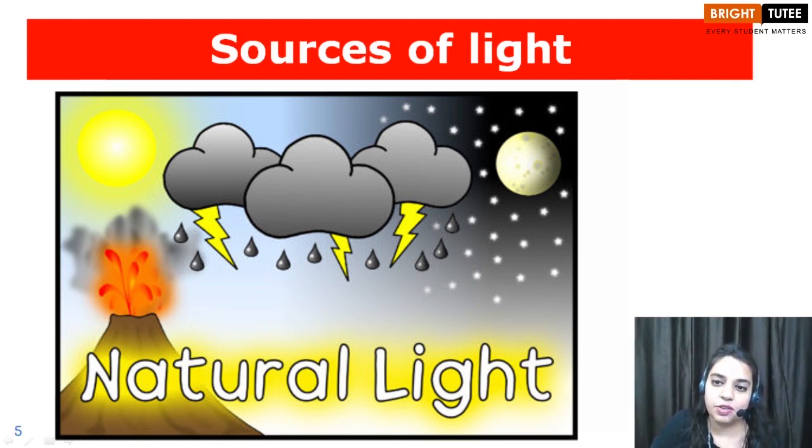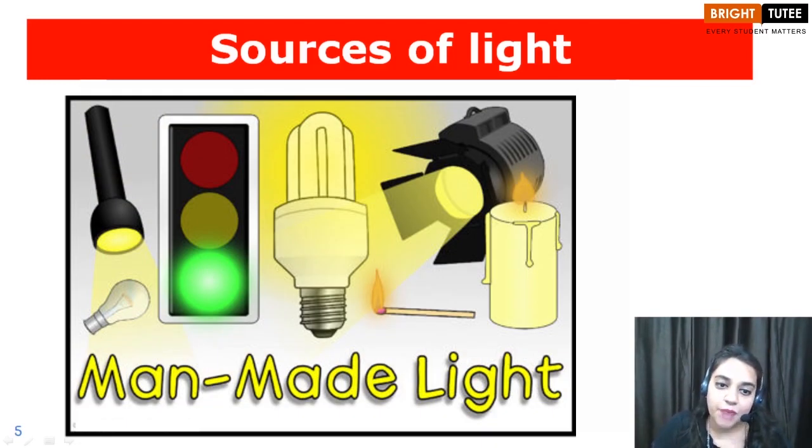Light worm is, children, jugnu. Light worms also emit their own light, so they are also natural sources of light. Whereas children, when I say artificial sources of light, these sources will be the man-made sources, which are electric tube light, an electric bulb, torch, etc., which are man-made and can emit light, known as artificial sources of light. So let us move ahead.